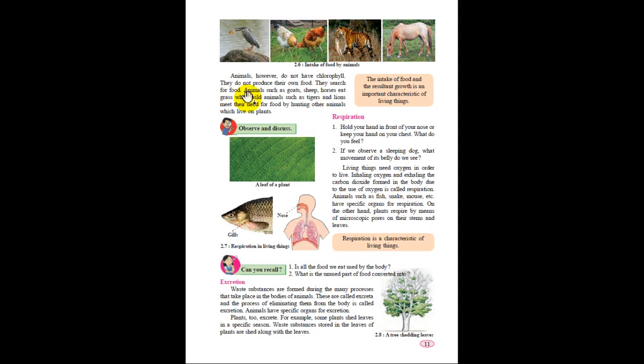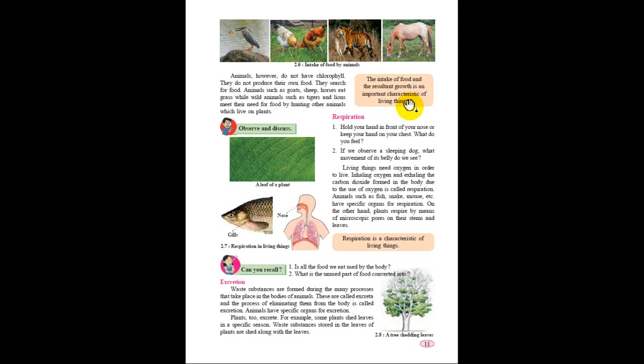They search for food, and animals such as goats, sheep, horses eat grass, while animals such as tigers and lions hunt the smaller animals. This bird is hunting the fish for its survival, while horse, hen, goat, these all eat grasses, leaves, plants.